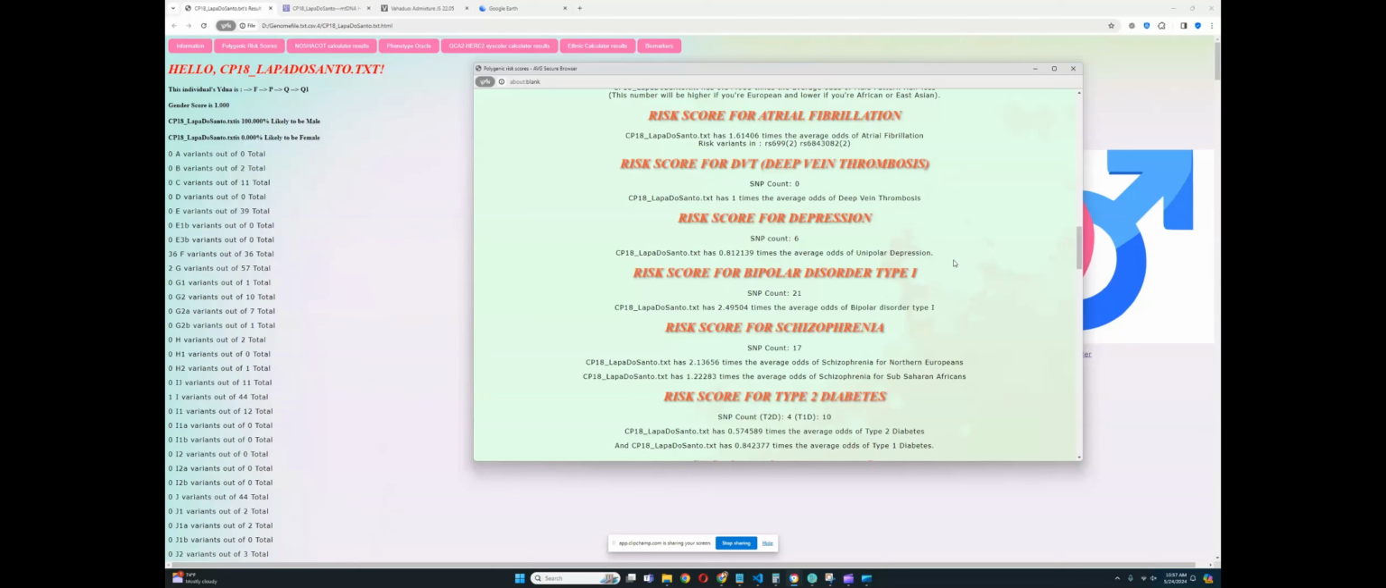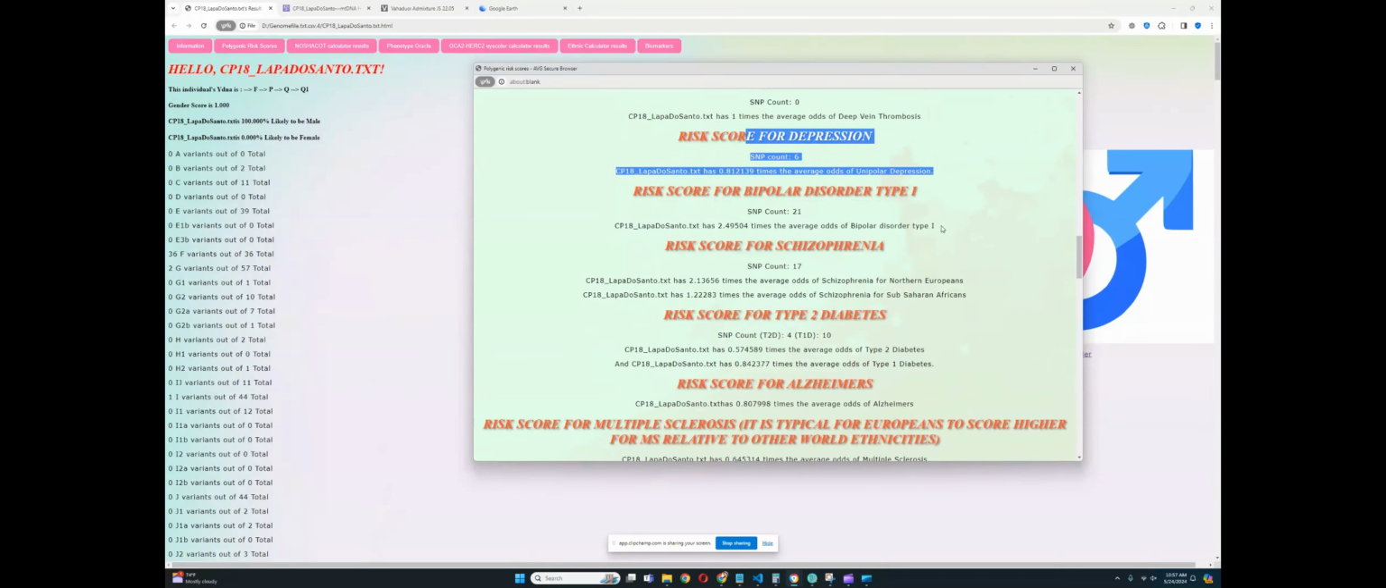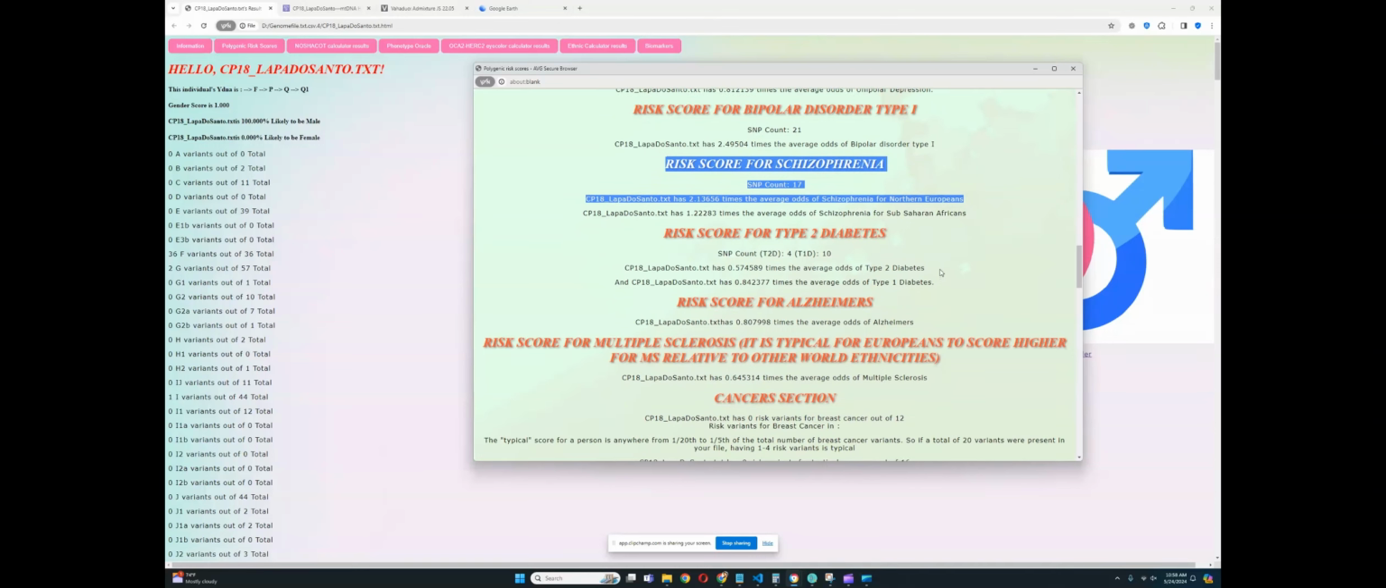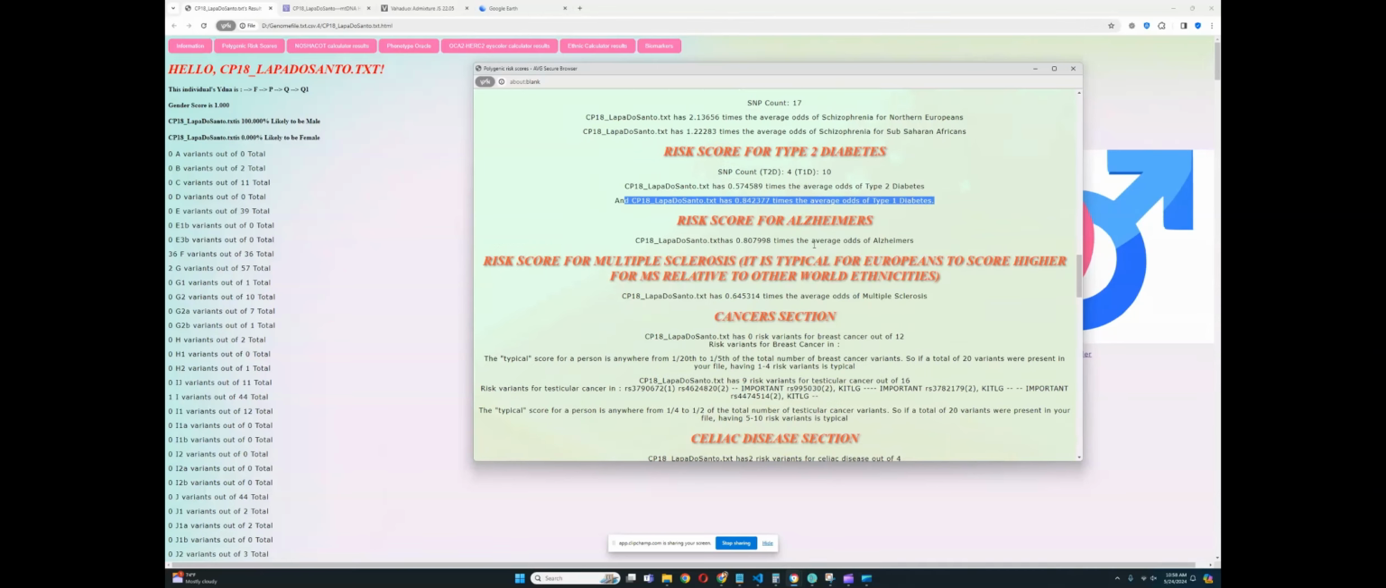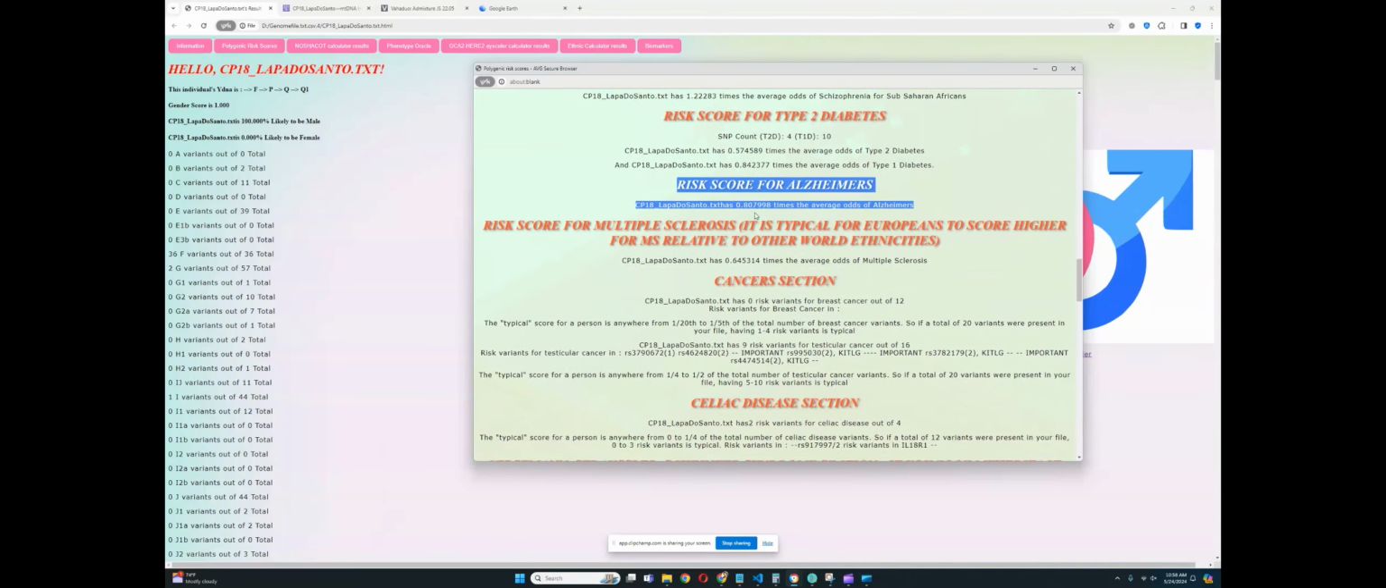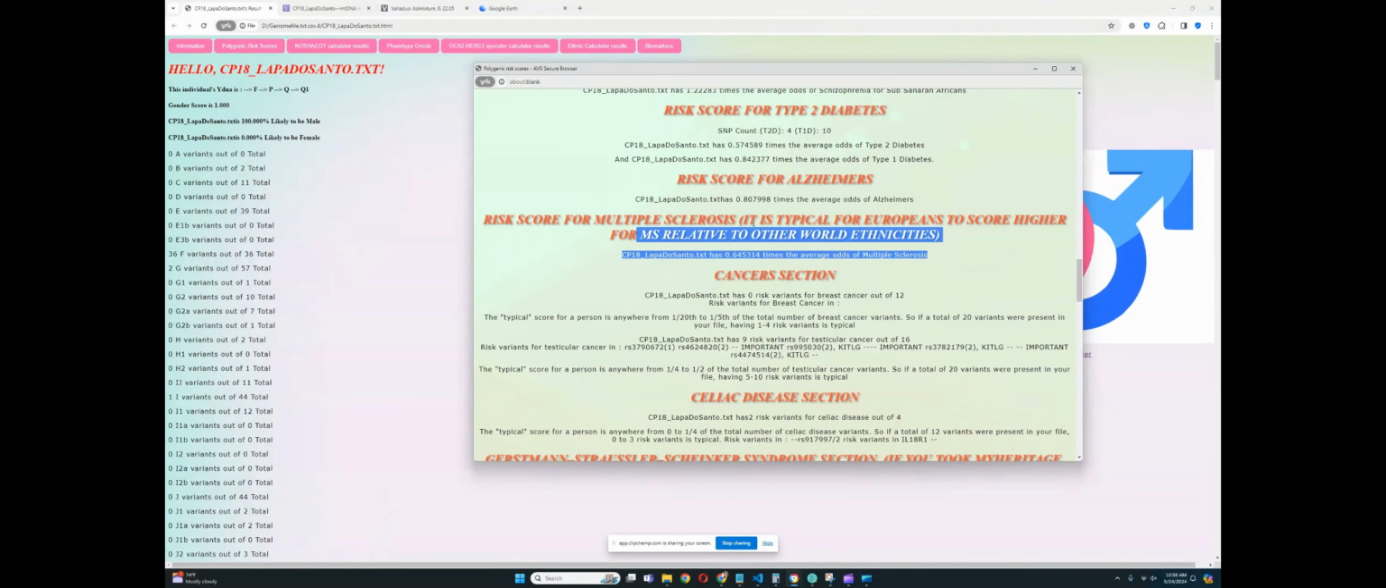For unipolar depression, slightly below average odds. Bipolar type 1, above average odds, quite significantly above average actually. For schizophrenia, significantly above average odds. Type 2 diabetes, below average odds. Type 1 diabetes, below average odds. Alzheimer's, below average odds. Multiple sclerosis, below average odds.